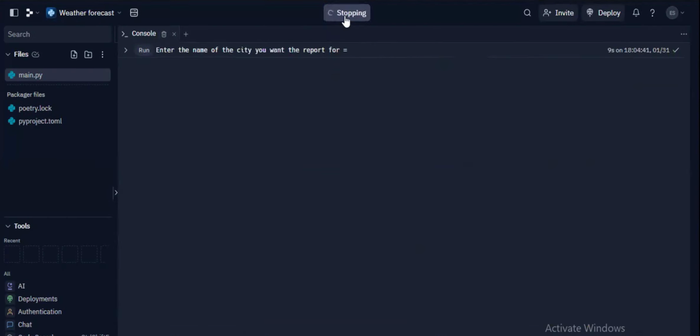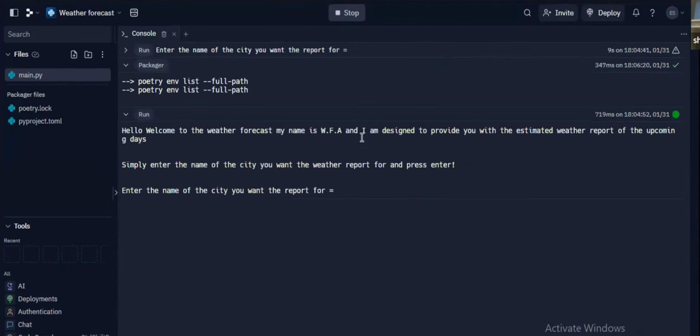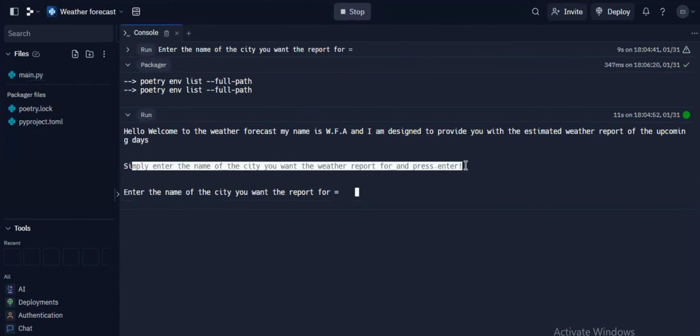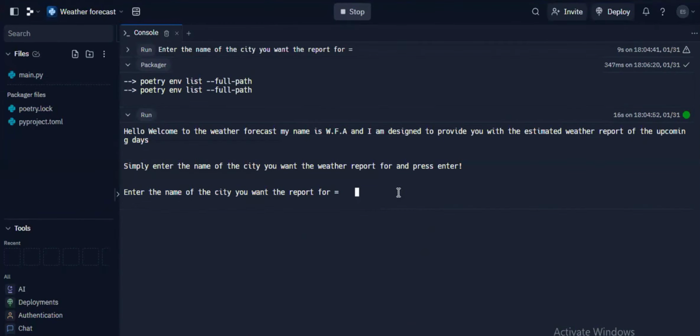Yeah, it would be better to clean up the console first. Okay. So, hello, welcome to Weather Forecast. My name is WFA, and I'm designed to provide you with the estimated weather report of the upcoming day. Simply enter the name of the city you want the weather report of and press play. Now we'll add the name of a city, for example, let's add the name of Lahore. That would be most relevant. Of course, we can verify it with some other things as well.